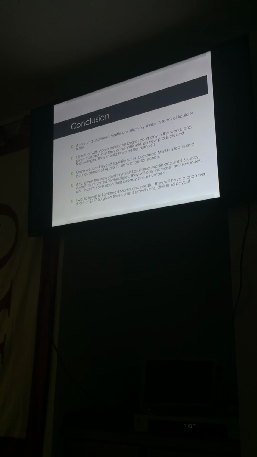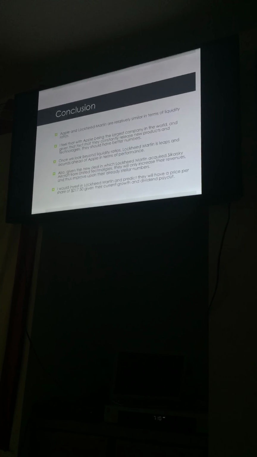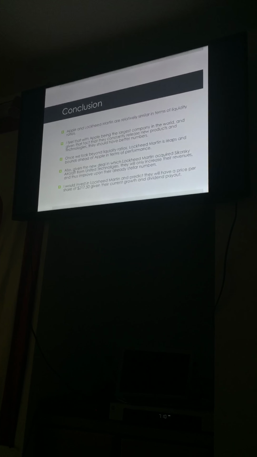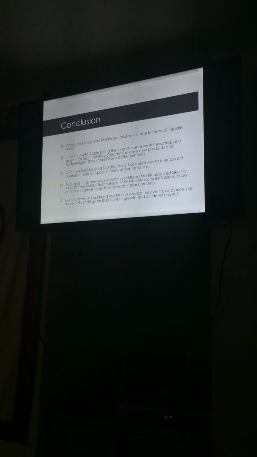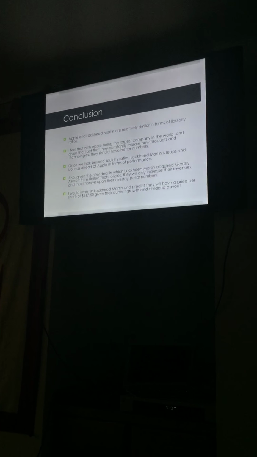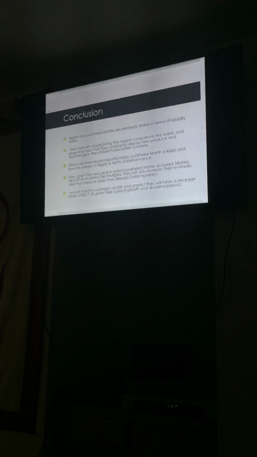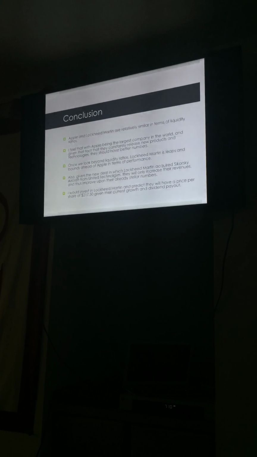So in conclusion, Apple and Lockheed Martin are relatively similar in terms of liquidity ratios. I feel that with Apple being the largest company in the world, though, and given the fact that they constantly release new products, technologies, and innovations, they should have better numbers than what they're posting. And once we look beyond liquidity ratios, Lockheed Martin's leaps and bounds ahead of Apple in terms of performance, especially with their ROE, which, like I said, is the most important thing to look at.